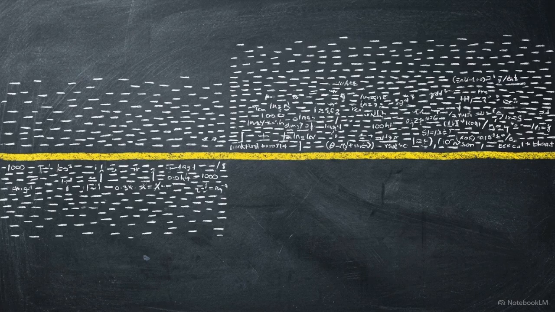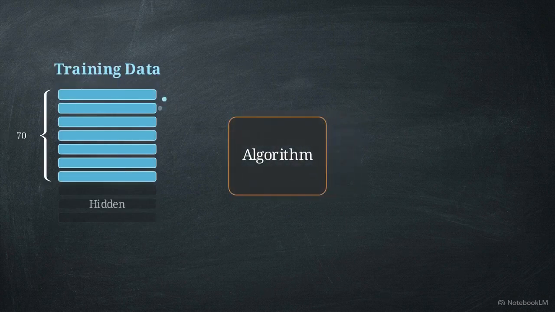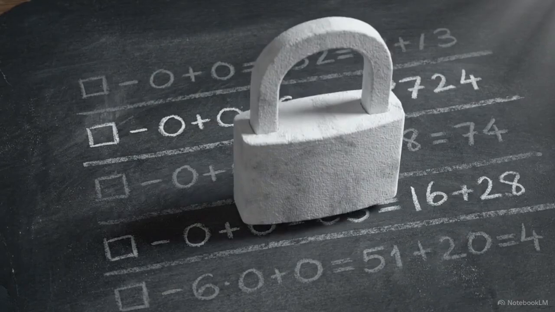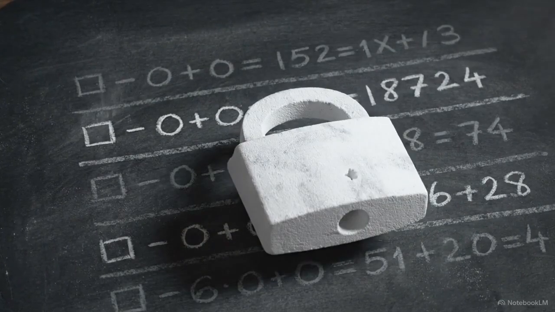To evaluate a model, we must divide our historical data into two isolated environments. First is the training data. This is typically 70% of the observations, and it is the only information the algorithm is allowed to see while it builds its mathematical rules. The remaining 30% is the test data. This is locked away and used exclusively to evaluate the model's final predictive performance.